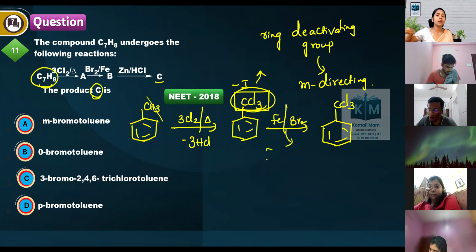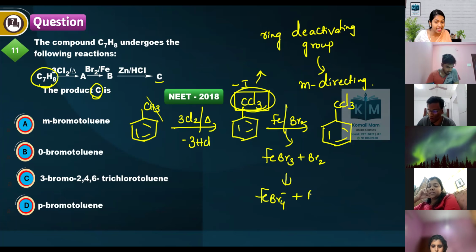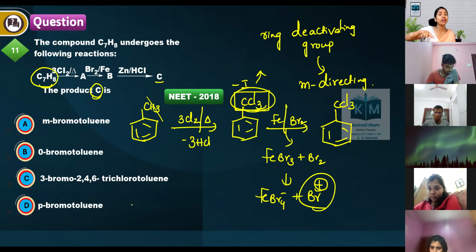See, first Fe and Br2 react and form FeBr3, and again this FeBr3 reacts with one of the bromine and forms FeBr4 minus, and it creates the electrophile. This electrophile attacks the meta position, which was decided by the minus I group present on the benzene ring.